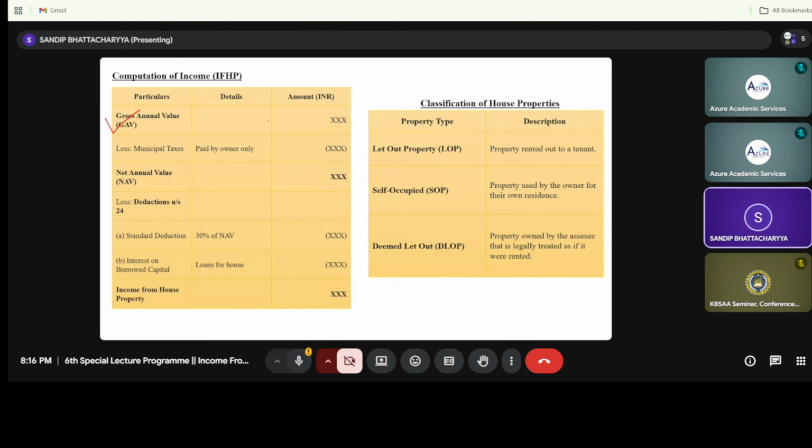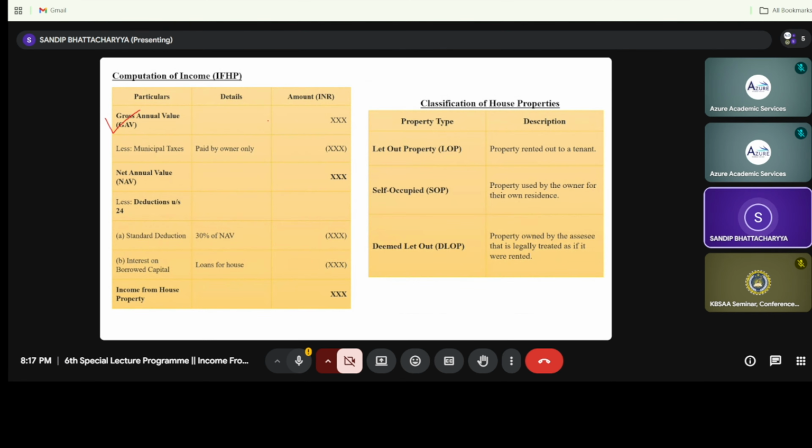And then after that we will move on to the rent that has actually been received, as well as the expected rent, whichever is higher. This gross annual value calculation we will see in a later slide. But after calculating the expected rent, we need to calculate the annual realizable value, and the higher of expected rent and the annual realizable rent will be termed as the gross annual value.